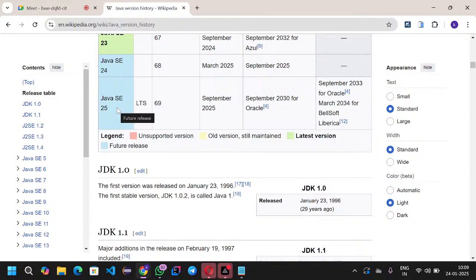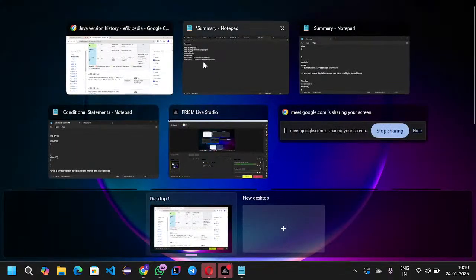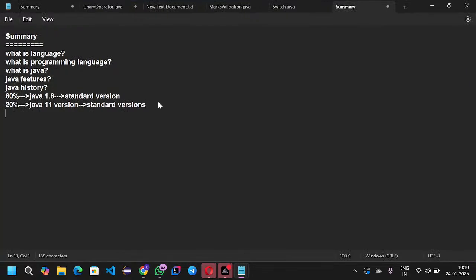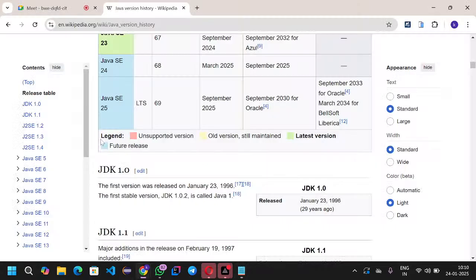You can assume a software company hires 10 employees, and each person is paid 1 lakh, meaning 10 lakh per month.